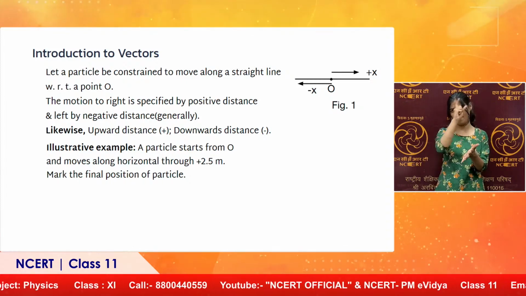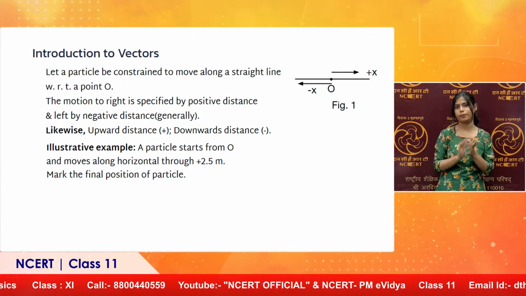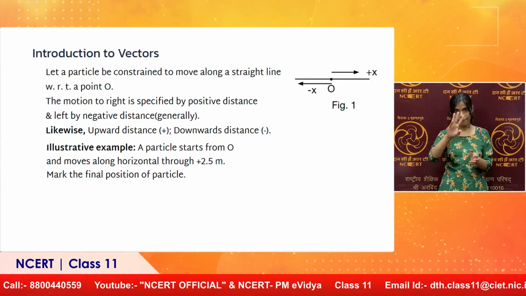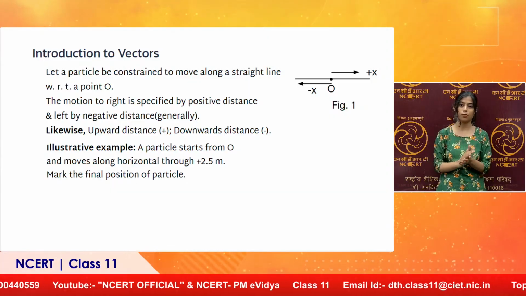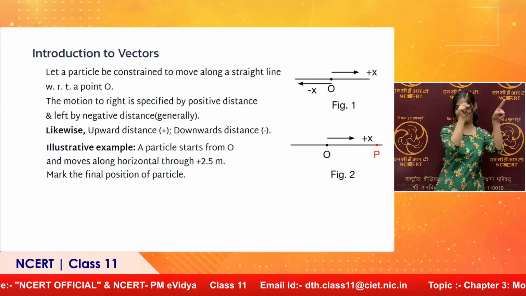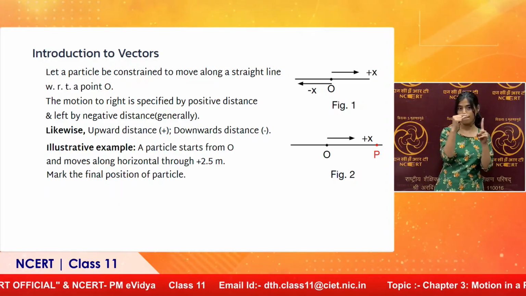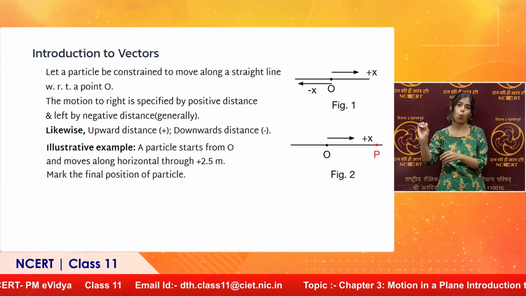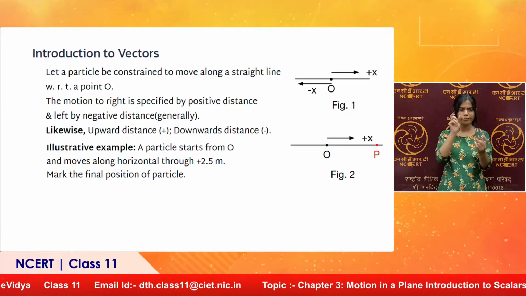A particle starts from O and moves along horizontal through 2.5 meter positive distance. We have to mark the final position, which you can see in the diagram. Its P is 2.5 meters right of O. So, you can locate the exact position of P with additional information, because you have now positive sign, means we have a sense of direction towards right.